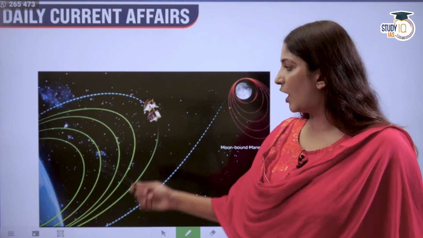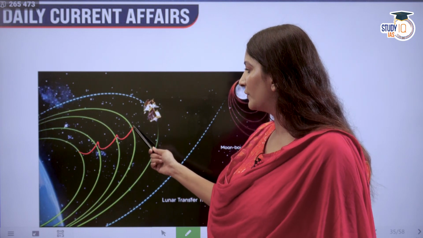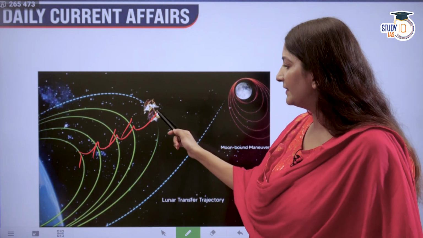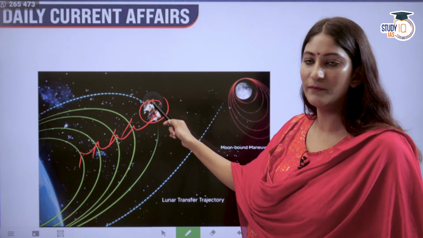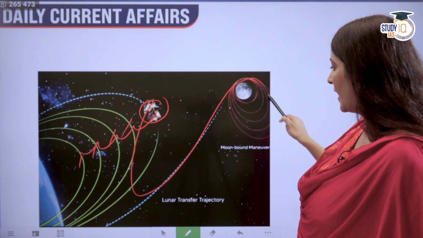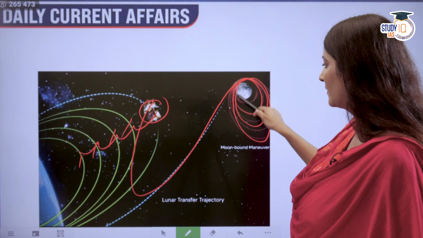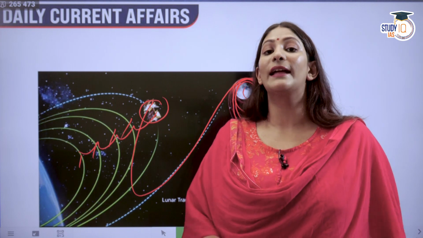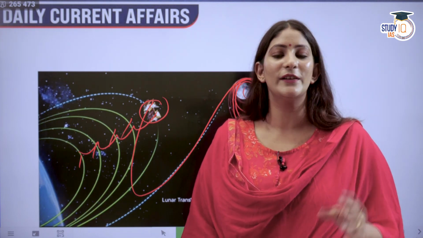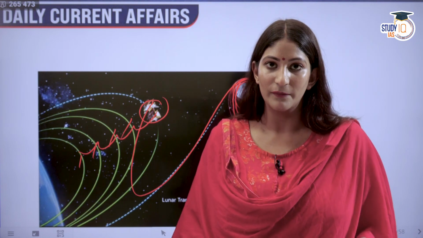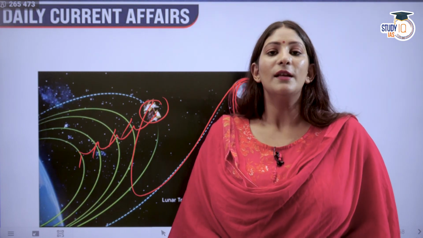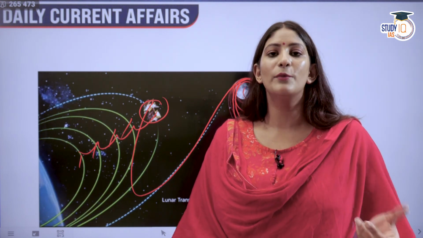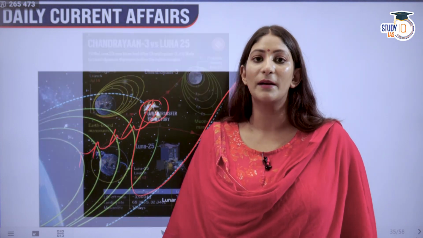As I told you, how did we go ahead? 1, 2, 3, 4. Like this, 1 orbit, 2 orbit, 3 orbit, 4 orbit. We had this, right? And then we put this Chandrayaan on the orbit of the moon. And then again we are descending from the similar process. That means we are making a circuitous journey, not a direct journey. Direct journey from the Earth to the moon will take 4 days, an immense amount of fuel, for which India was not very ready. So Chandrayaan 3 used fuel thrusters and also the pull of the gravity. So hence we can say we are much economical.